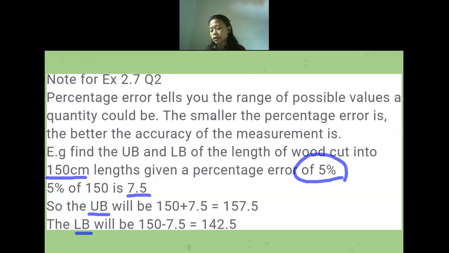We only have like 4 minutes left. Is there anyone having a question? Teacher, can you repeat? Yes.